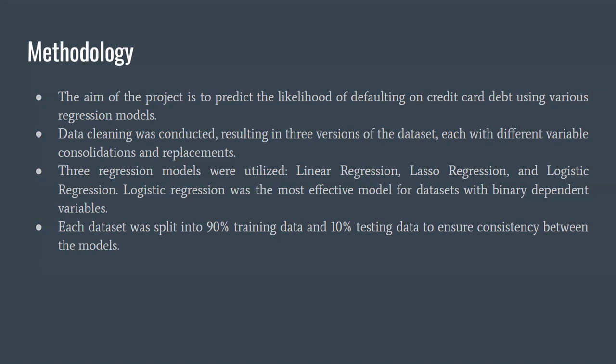After cleaning the dataset, we ran it through different regression models, such as linear regression, lasso regression, and logistic regression. Linear regression was chosen to test for relationships between the variables. Lasso regression was used as a tool for feature selection, and logistic regression was used for its suitability for datasets with binary dependent variables. For each regression model, the dataset was split into 2 parts: 90% of the data was used for training the model and 10% was used for testing the model accuracy.